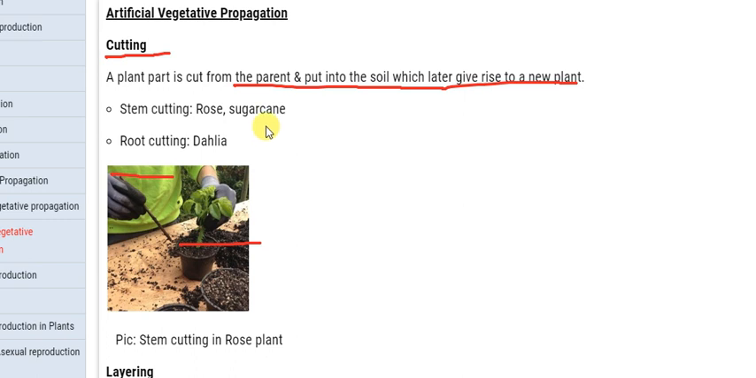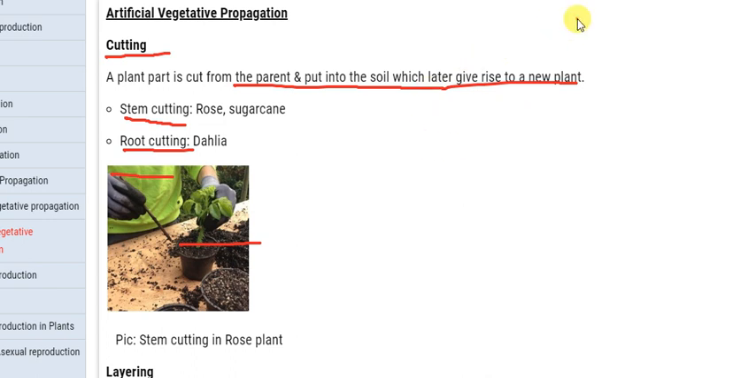Like in this we can see, we can cut the stem also, like in rose and sugarcane, and in root cutting, dahlia. Okay, so these are the artificial vegetative propagation. How can we do it by cutting? There are two, that is stem cutting and root cutting. Stem cutting we can see in rose and sugarcane. There are many more examples also. Okay, and root cutting we can see in dahlia.